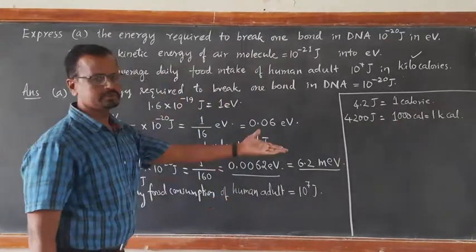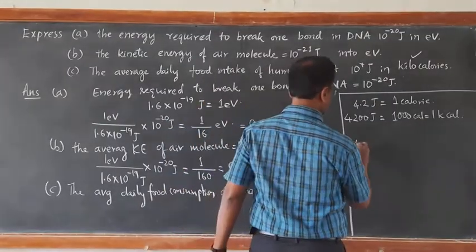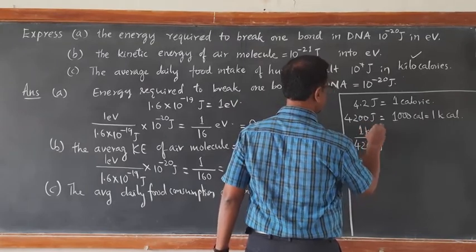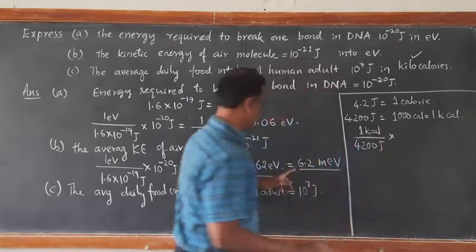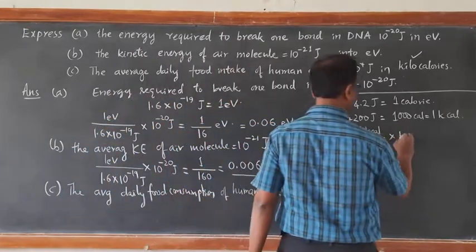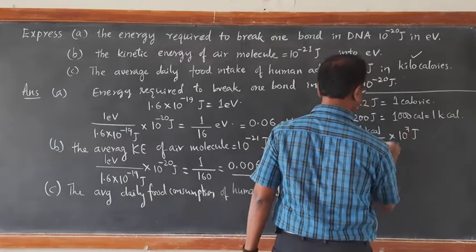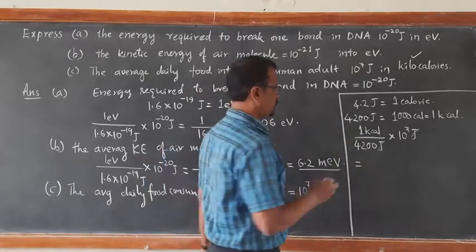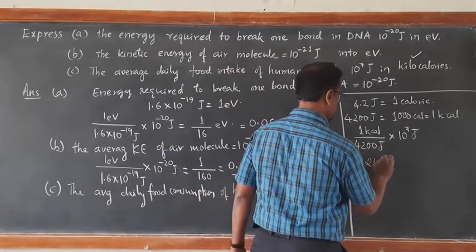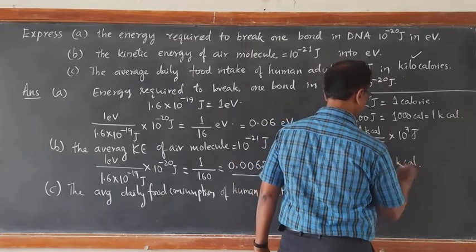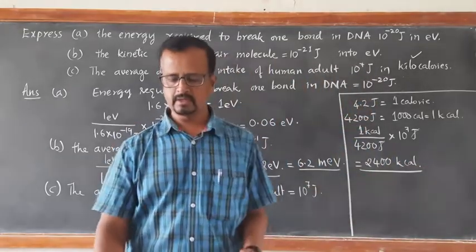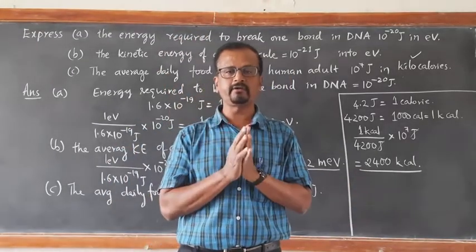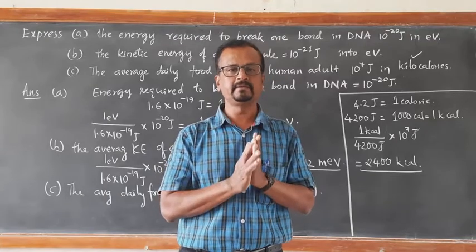Therefore, for 10 raised to 7 joules: 4,200 joules correspond to 1 kilocalorie. If you calculate, joule cancels, and you are again left with the answer in kilocalorie. So if you simplify this, it comes out to be 2,400 kilocalorie. Remember this. A healthy human being requires 2,400 kilocalorie of food consumption per day.